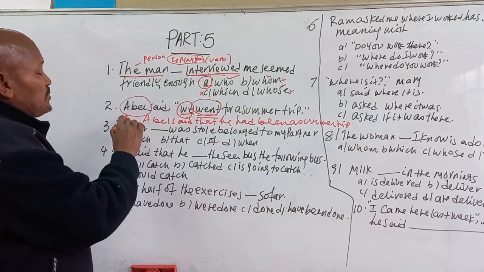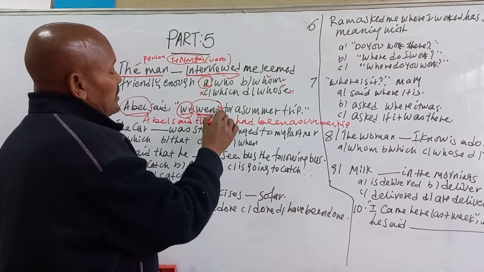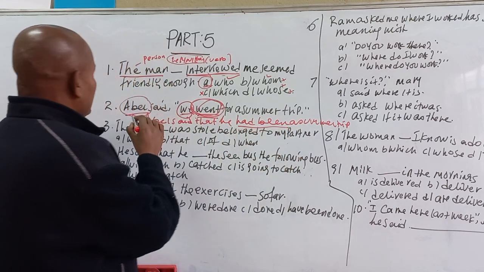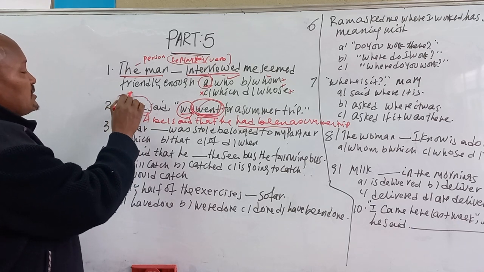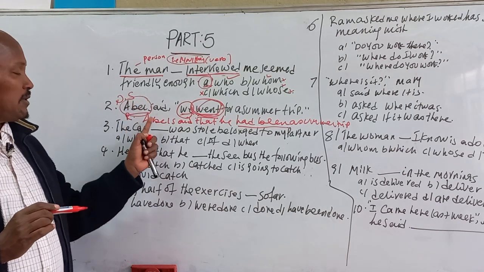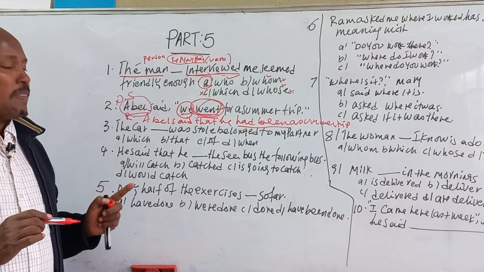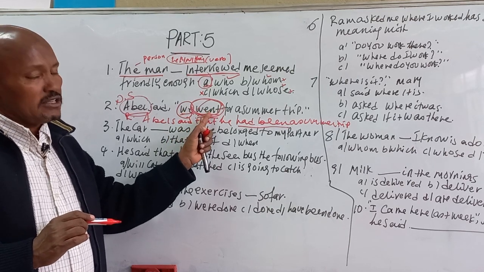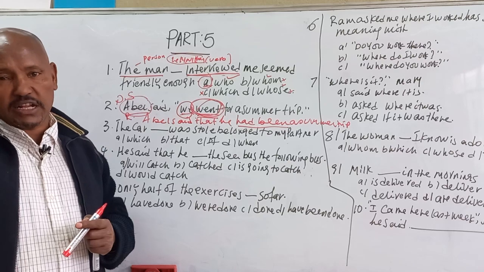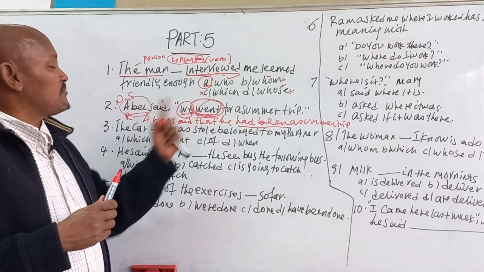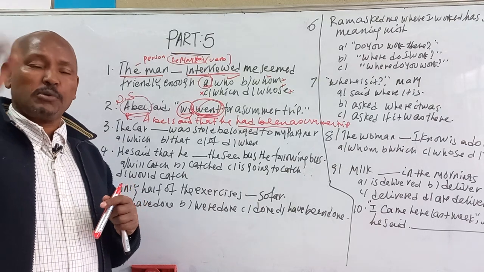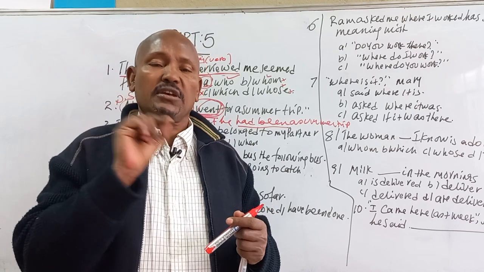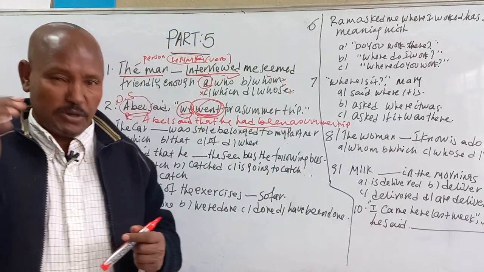So we have changed it here. One is the pronoun, because of the speaker Abel, and second, the tense changed, because the direct speech here is simple past, so we convert this into the past perfect. So this is the reported speech, but the first one is the direct speech. If you change only the speaker, and do not change the tense, it's not converting direct into indirect speech. All the necessary things should be changed whenever you report to a third person, or another person. These are the approaches of reporting direct speech as indirect speech.